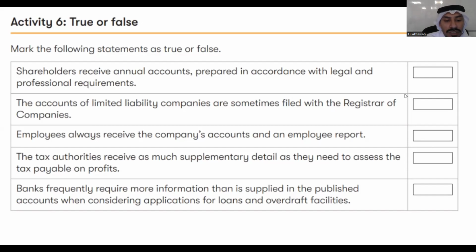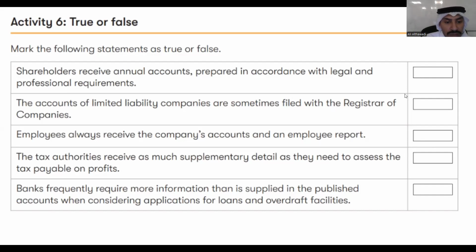The tax authorities receive as much supplementary details as they need to assess the tax payable on profit. Is that true or false? Banks frequently require more information than is supplied in the published accounts when considering applications for loans. So, is accounting information enough for the banks? No, it's not enough for the banks. So yes, they might require more information for them to give you a loan.